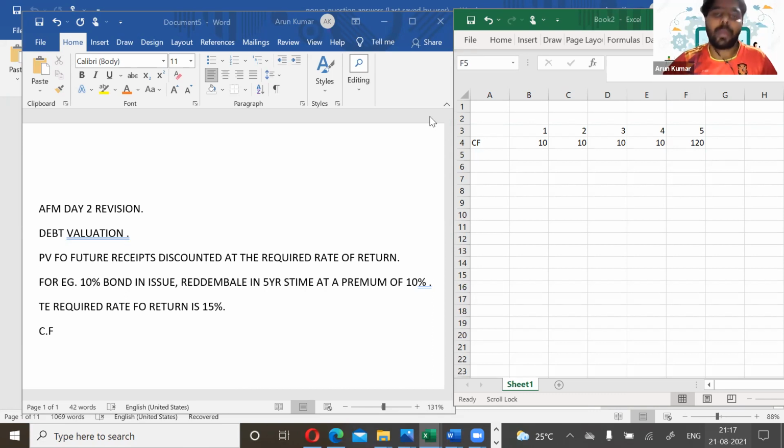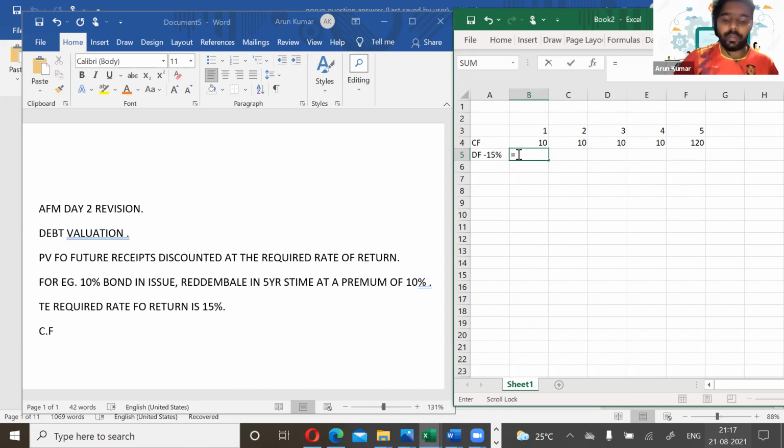Can you hear me now? Okay, so now these items will get discounted at a rate of 15%. And we need to calculate the present value. I have told you there is a formula to calculate the present value, which is NPV. Select the rate, which is 15%, and select the cash flows from year 1 to year 5. So it will be 88.2. So this is how we'll calculate the value of a bond in very simple terms.